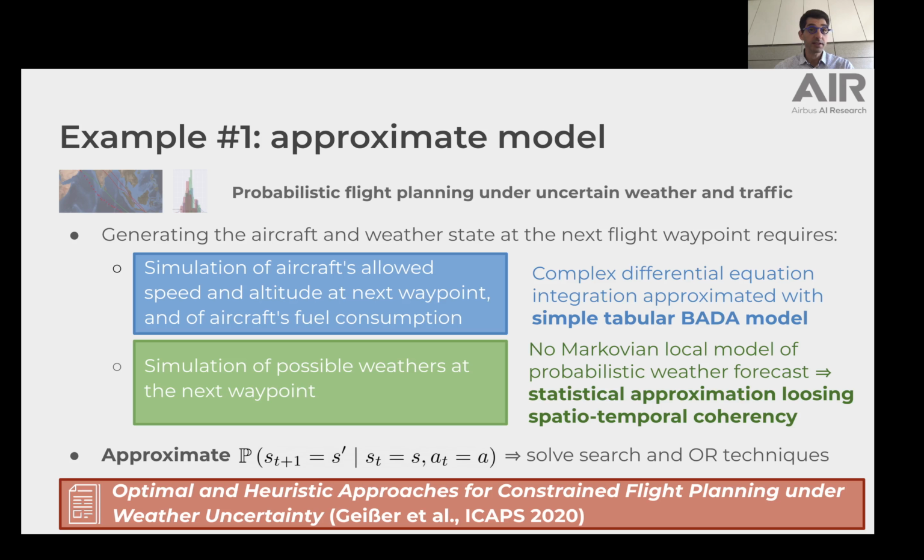That said, we can statistically approximate ensemble weather forecasts by pretending they are Markovian, but losing spatiotemporal interactions between adjacent weather observation points. Doing so, we can model an approximate probabilistic state transition function that can fit standard search or operations research techniques. If you want to know more, please look at the paper mentioned below that is presented this year at ICAPS.